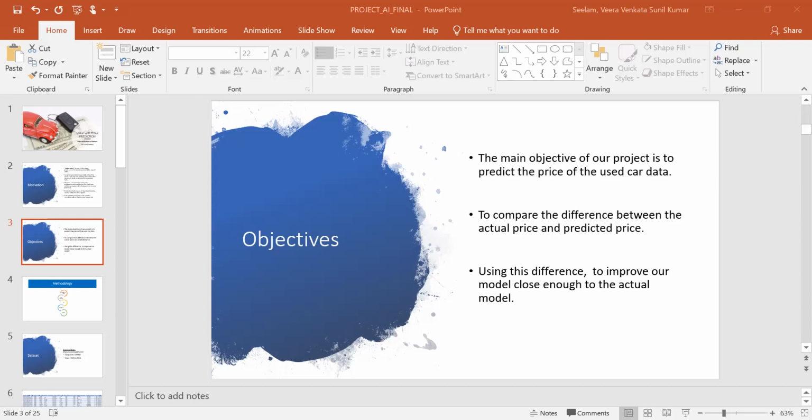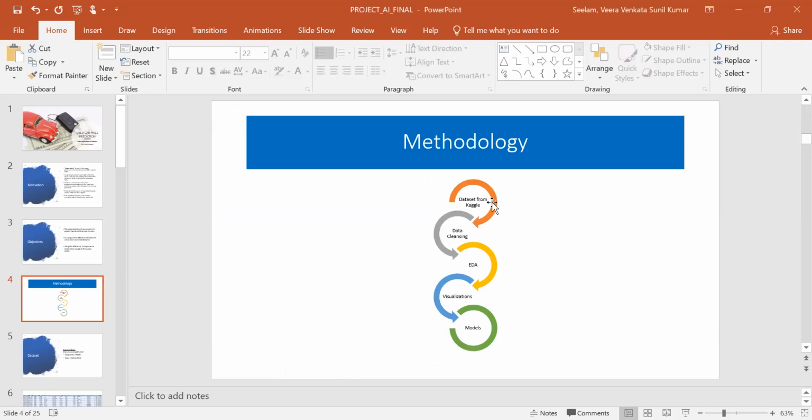For doing this project, the first initial step is to do the exploratory data analysis. As I said earlier, we take the data from Kaggle, and we have to use data cleansing, run the EDA methods, visualize the data, and create and implement the models.